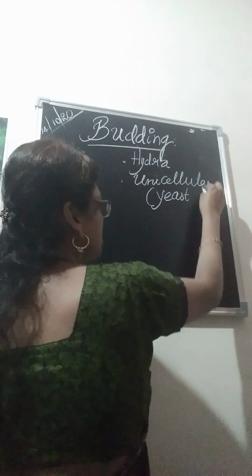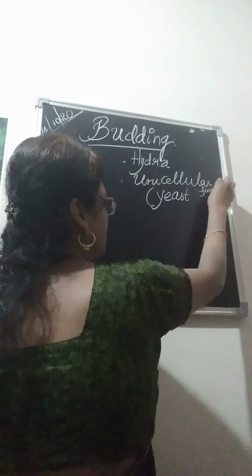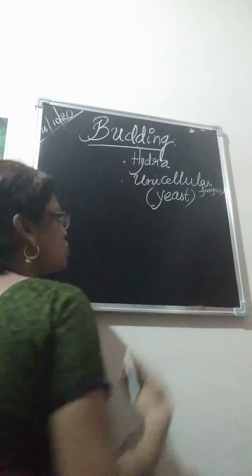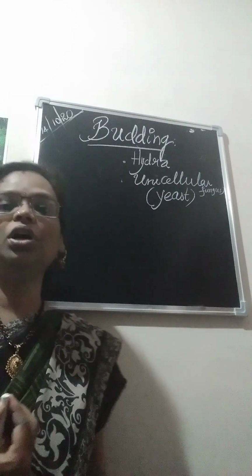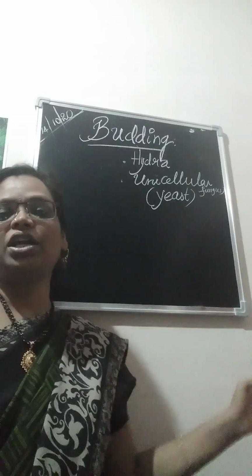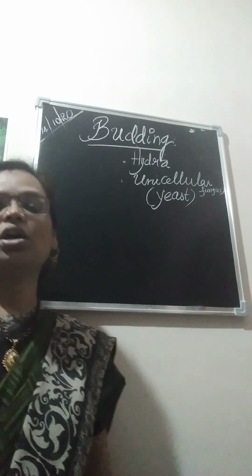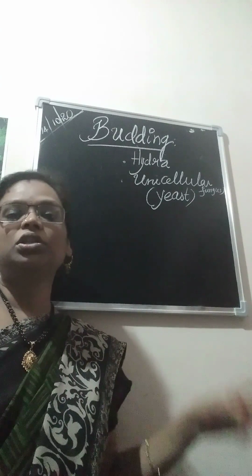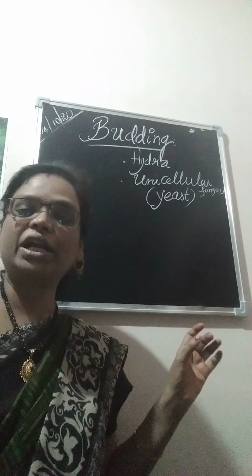Yeast is a unicellular fungus, and in yeast also the mode of asexual reproduction is budding. So in these two organisms we are going to observe budding.